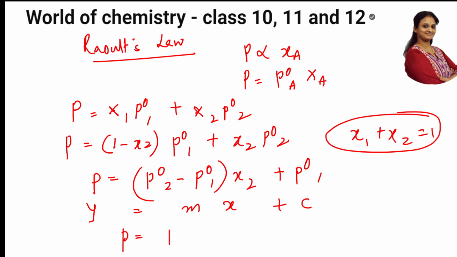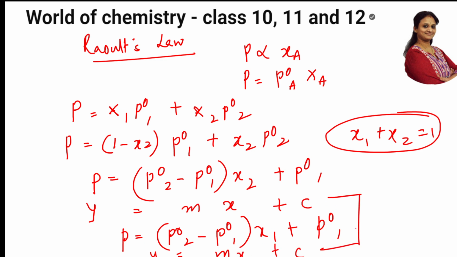Now let me write in terms of x1. P is equal to P naught 2 minus P naught 1, times x1 plus P naught 1. This is also the same. Y is equal to mx, that is nothing but x1, plus c. So what is this, students? Comparing both the equations, it is the formula for a straight line graph, that is y is equal to mx plus c.